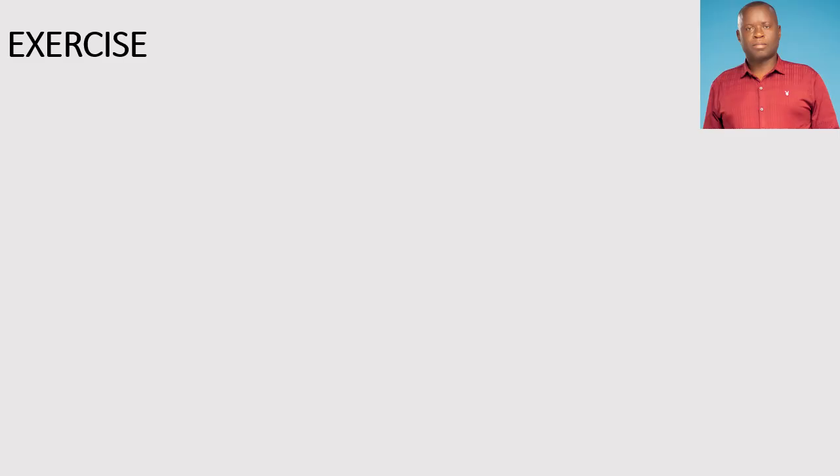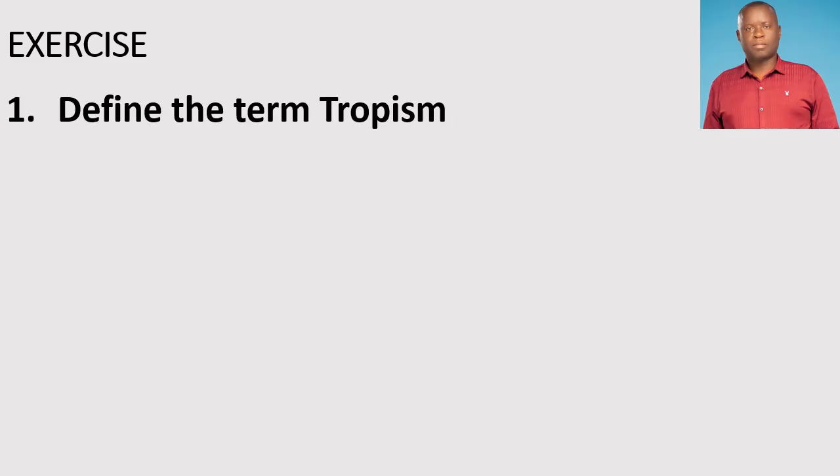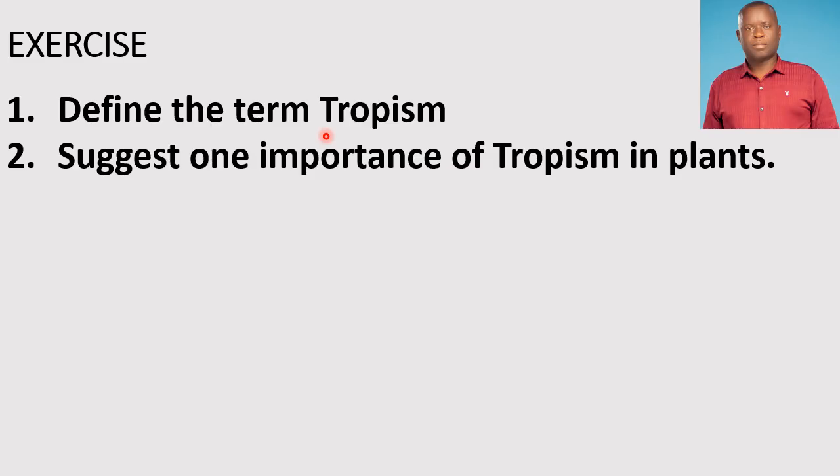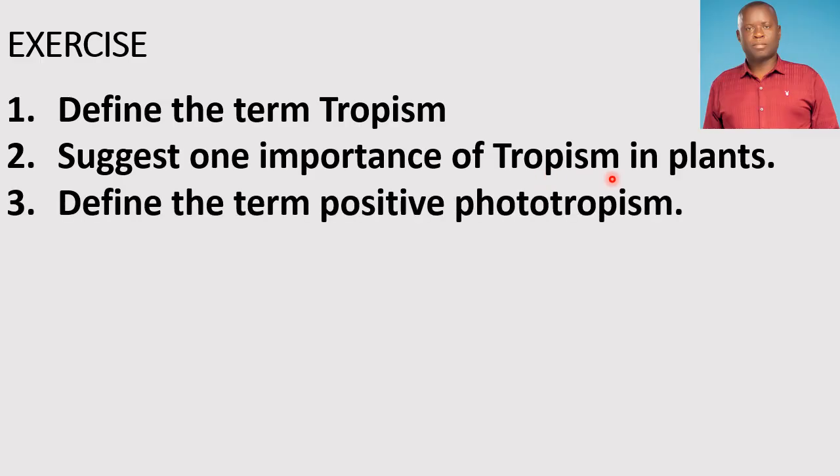All right, so having discussed these types of tropisms, I would like you to answer these questions in your biology book. Define the term tropism. Suggest one importance of tropism in plants. Define the term positive phototropism.